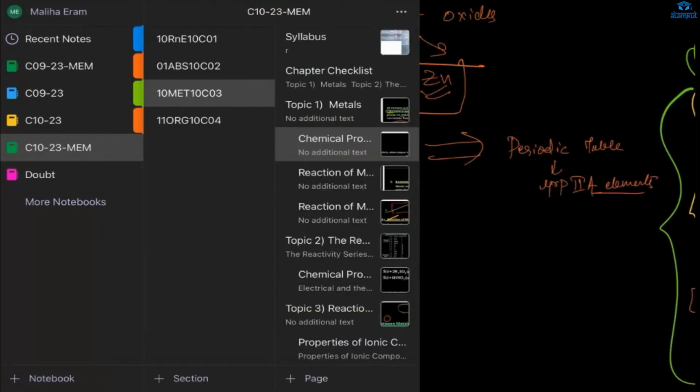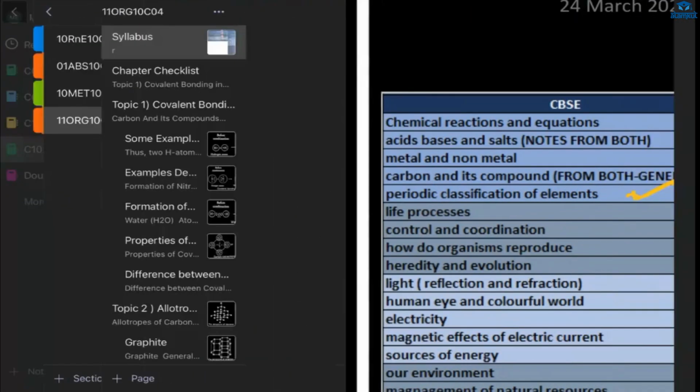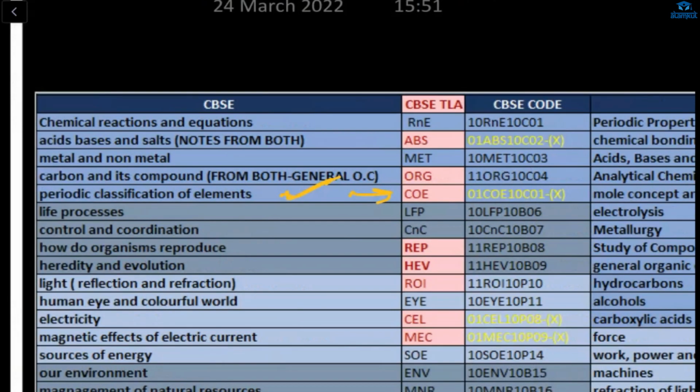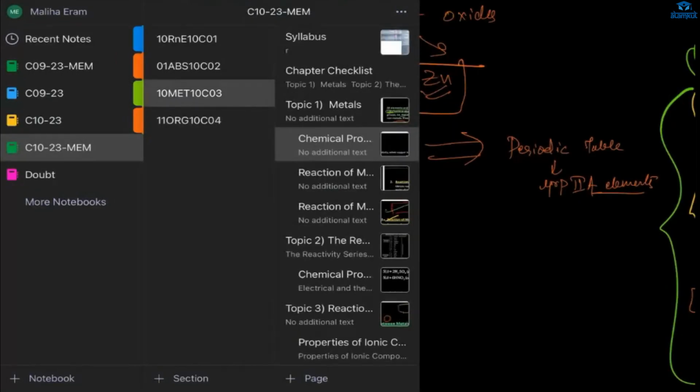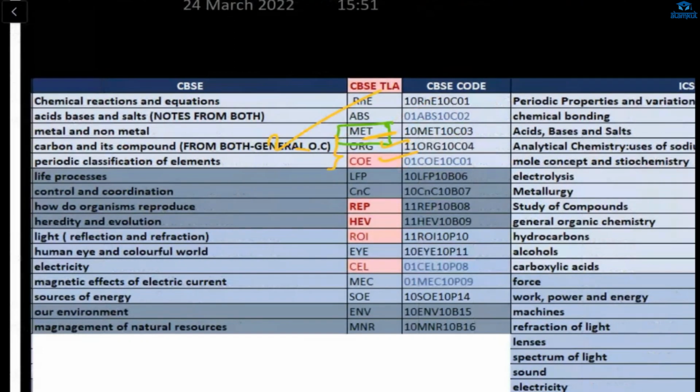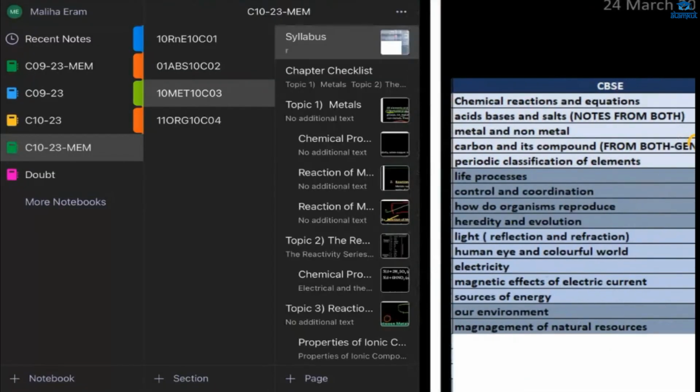Just a minute, Rudri. See, this is the last chapter, organic carbon and its compounds. This chapter is already completed. Your metals and non-metals chapter is also done. Yes, ma'am, we are only revising this chapter.